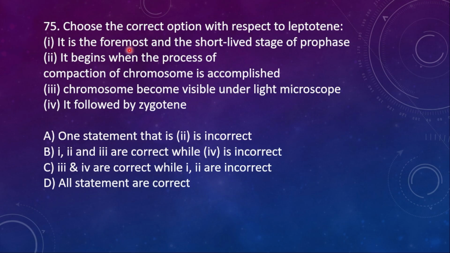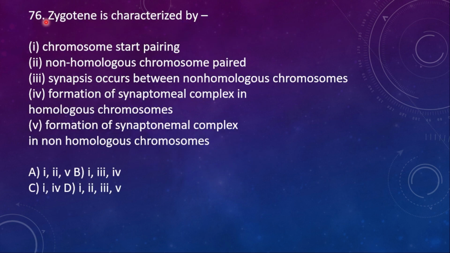It is the foremost and short-lived stage of prophase. 2. It begins when the process of compaction of chromosomes is accomplished. 3. Chromosomes become visible under a light microscope. 4. It is followed by zygotene. So here the right option is C: 3 and 4 are correct while 1 and 2 are incorrect.